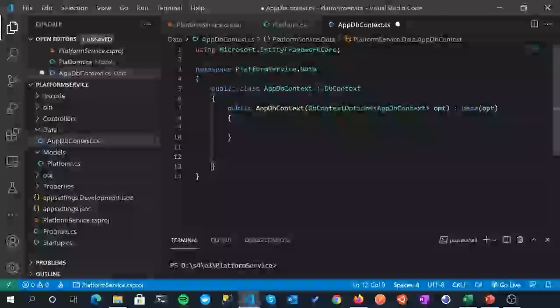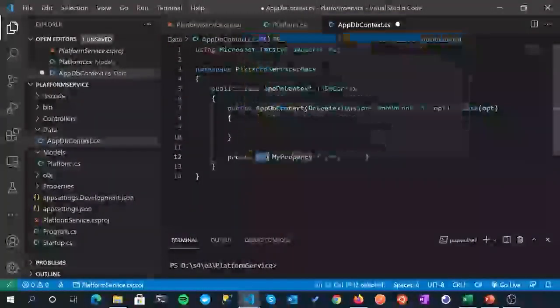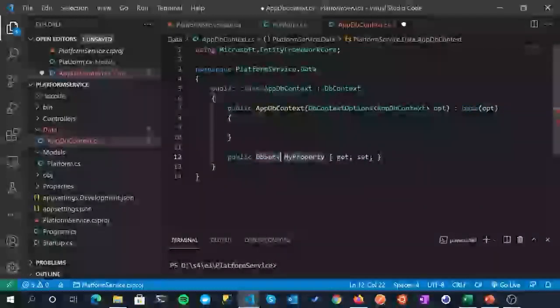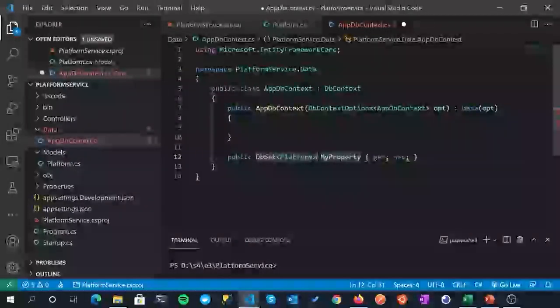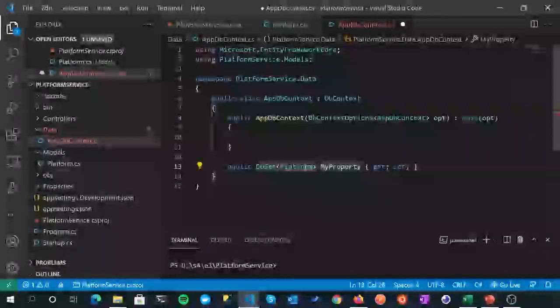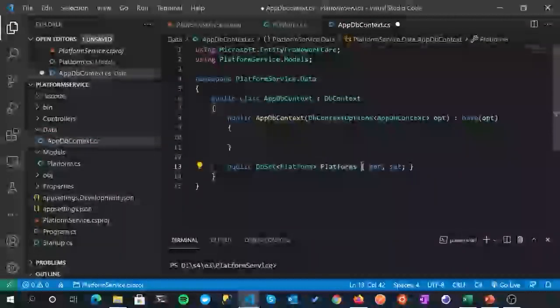And then most important, well, as important, we need to define a database set, a DbSet, which relates to our model. That's really what's telling our DbContext to mediate or mirror our internal model down to the database. So we just specify a property, prop tab. This time it's of type DbSet, and the type of DbSet is Platform. It'll complain, so Control period, bring in the namespace for our models. And we just want to call that Platforms, plural, okay? So that's our DbContext class set up.